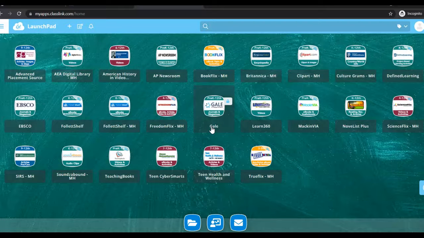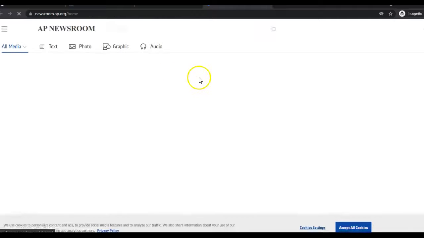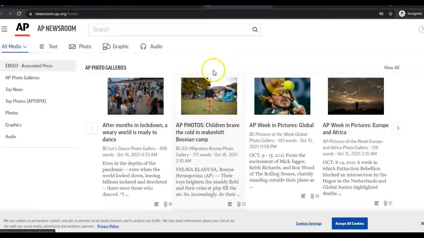So we are looking for the AP Newsroom. So you're looking for AP Newsroom, and that is the database we're going to use. So AP Newsroom takes all of the press releases. So AP stands for the Associated Press, and that's what they're going to do. And they're going to take all the news stories. So it's going to have news stories from right now, it's going to have news stories from the past, it's going to have lots of images, and it's going to load in. So hopefully it will just load automatically for you guys.